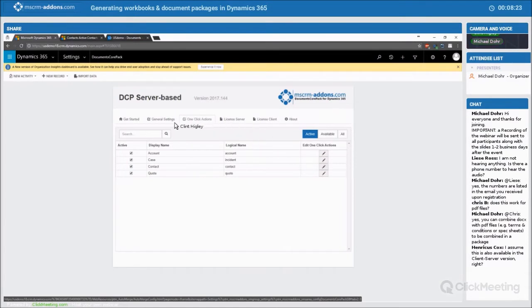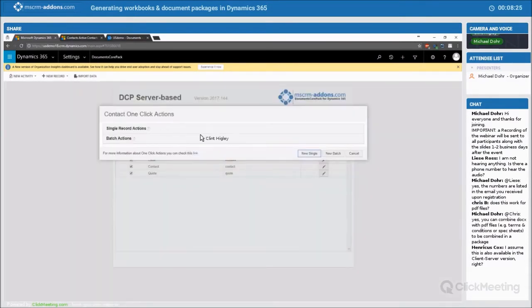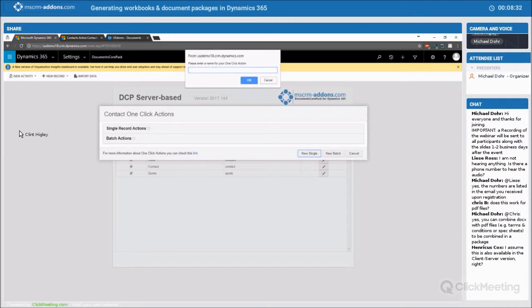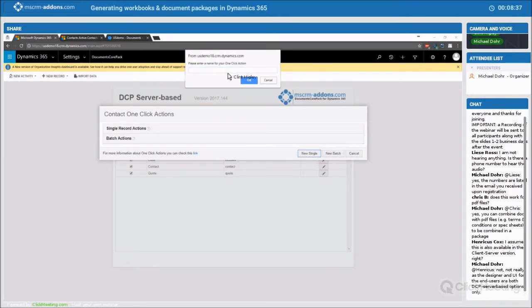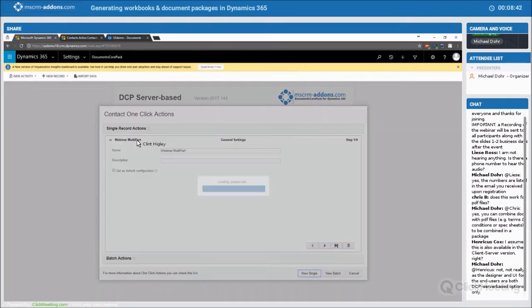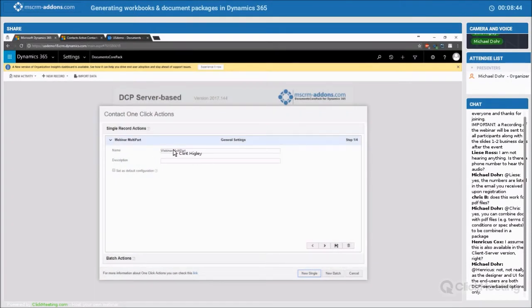Here I'm going to edit my one-click actions, and I'm going to create a single one-click action. I'll do so by clicking on New Single. All right, I'll give this a name, and I'm just going to copy this here to save some time. And then we get right into the designer here. So again, it's a webinar multipart. I can give this a description if I'd like, but here what we're going to take a look at is how we set up these multipart documents.